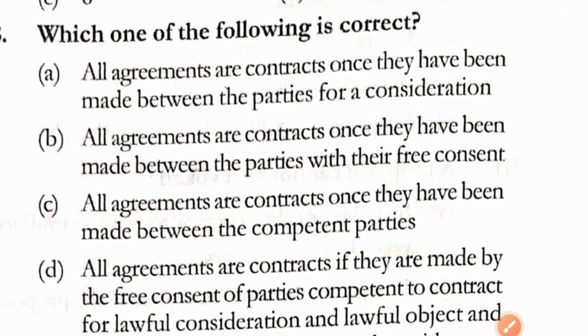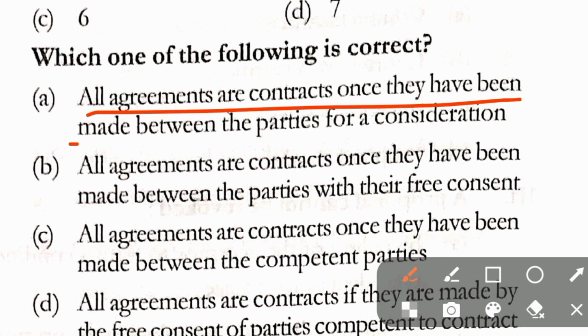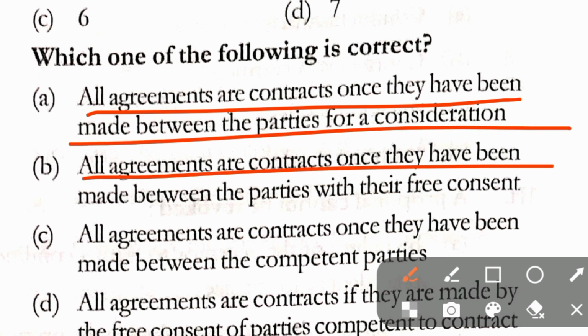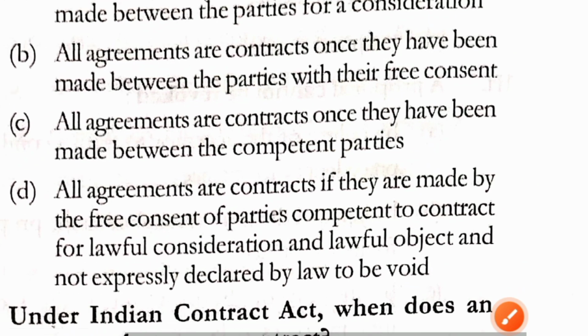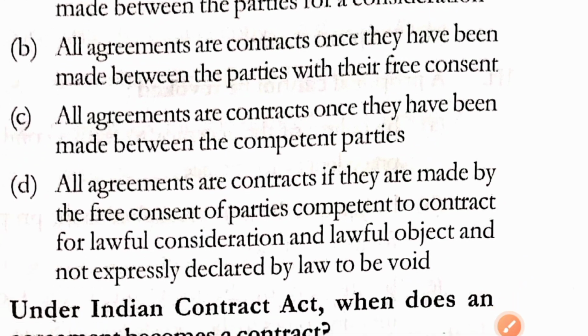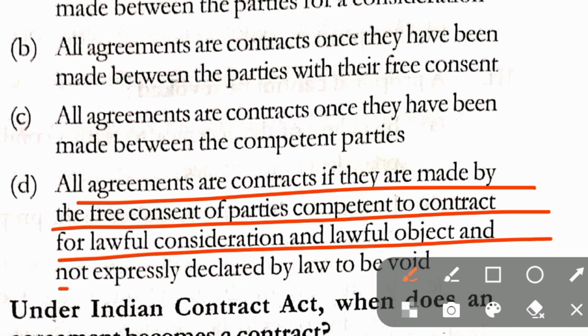Question number 128. Which one of the following is correct? Option A, all agreements are contract once they have been made between the parties for a consideration. Option B, all agreements are contract once they have been made between the parties with their free consent. Option C, all agreements are contract once they have been made between the competent parties. And option D, all agreements are contract if they are made by the free consent of the parties competent to contract for a lawful consideration and a lawful object and not expressly declared by law to be void. In question number 128, the correct option is option D.